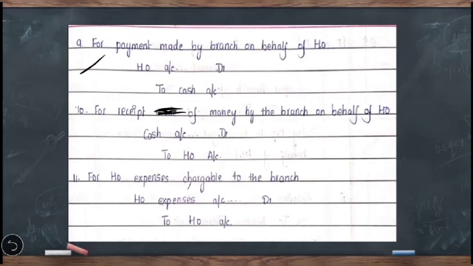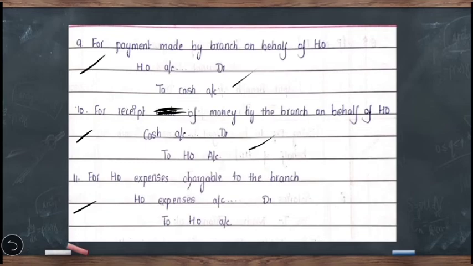So the entry will be head office account debit to cash account. Then the 10th one, for receipt of money by the branch on behalf of the head office. Head office receipt has been received by the branch on behalf of the head office, then the entry will be cash or bank account debit to head office account. Then the last one, for head office expenses chargeable to the branch, the entry will be head office expenses account debit to head office account.